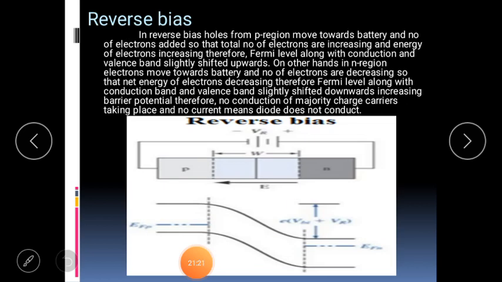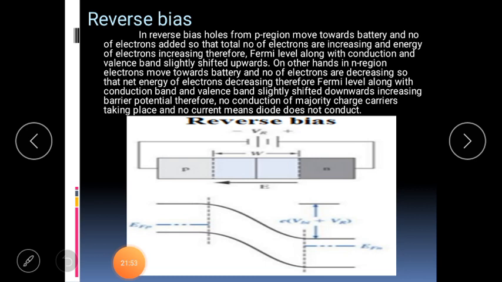Whenever the semiconductor diode is connected in different ways, that is reverse bias and forward bias. In reverse bias, the p region is connected to the negative terminal of the battery and the n region to the positive terminal. In reverse bias, holes from the p region move towards the terminal. Therefore, electrons are added in the p region, increasing the total number of electrons.